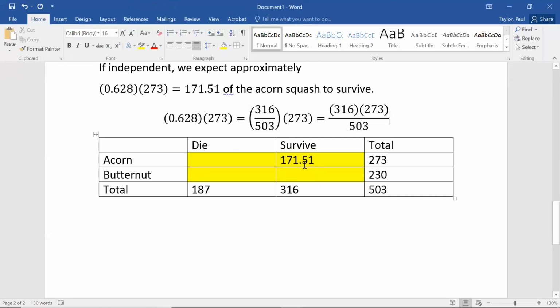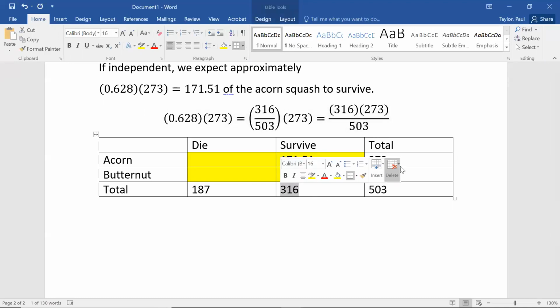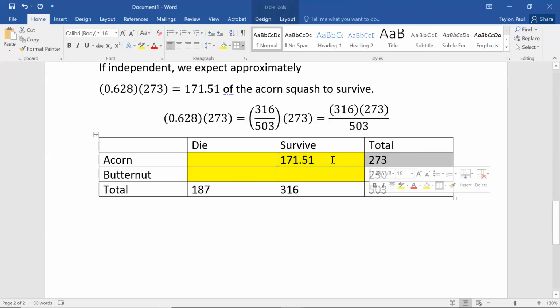Okay, and basically what we ended up doing to get this box was we took the total from the column times the total from the row, right? So this box, the total in that column is 316, and the total in that row is 273. We multiplied those, and then we divided by the grand total. So I could do that to find the proportion of acorns that I expect to die.